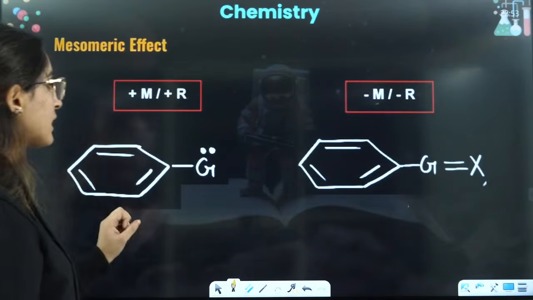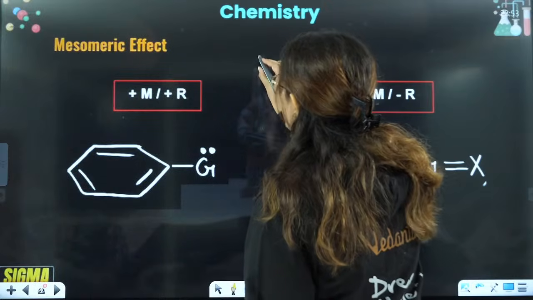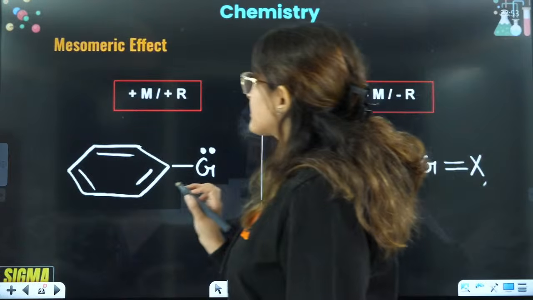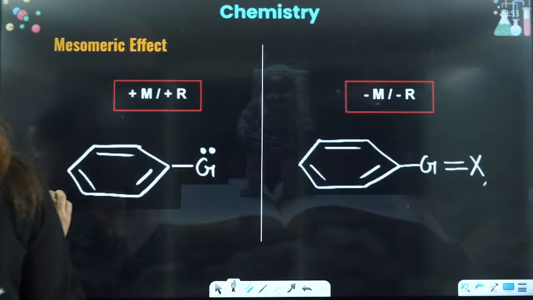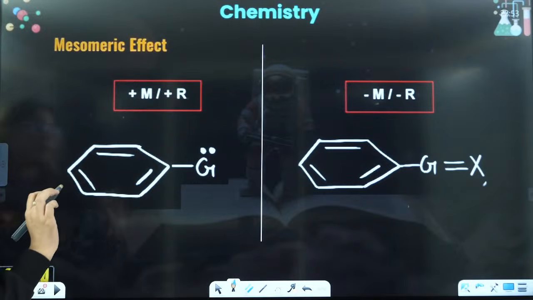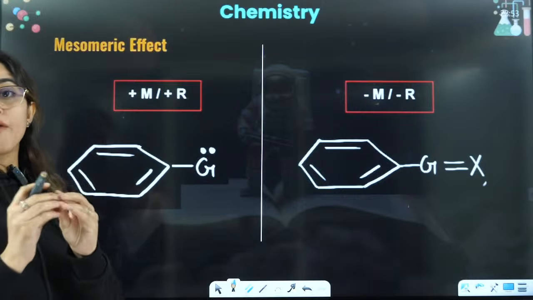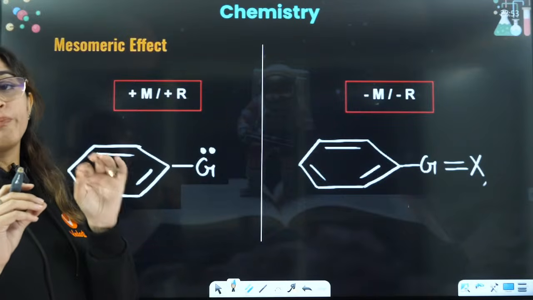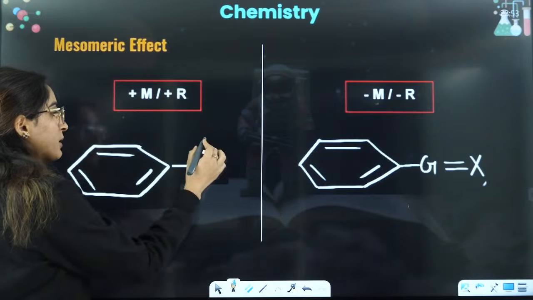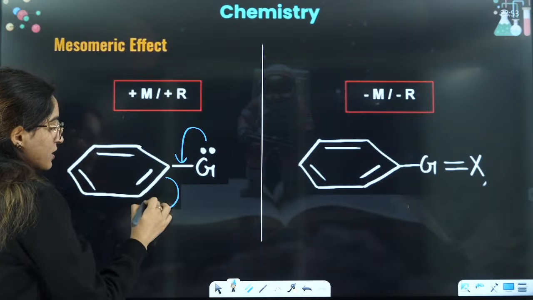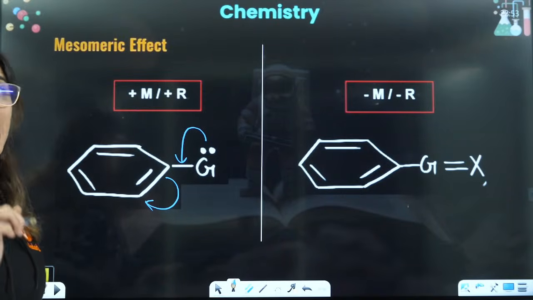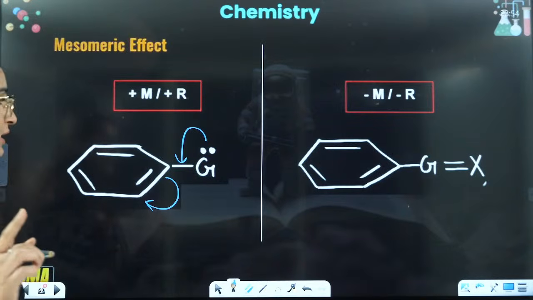Next, let's see what are the things that show plus M or plus R effect. If you talk about mesomeric effect, in that case, always you will have a group that has lone pair of electrons attached to it. So lone pairs, single bond, double bond: lone pairs will shift here, this will shift here, and we can say always and always you will have a group which has lone pair of electrons attached to it.